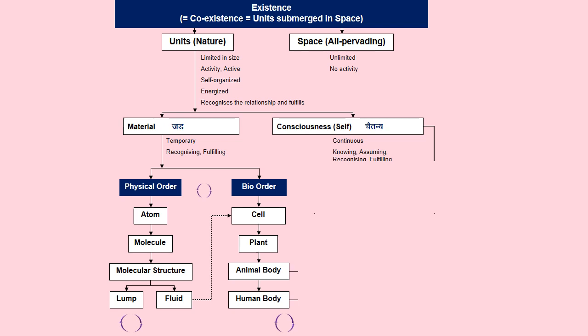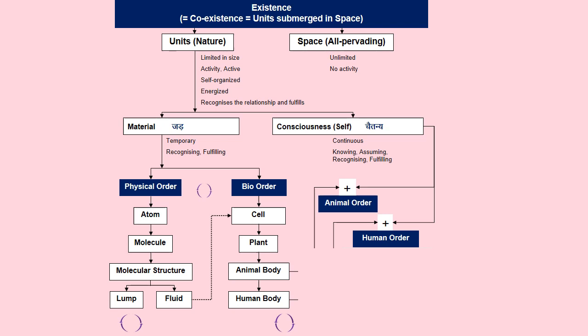When an animal body takes up consciousness, it turns out to be animal order, which is incomplete. And we have human order: the human body along with consciousness is human order.